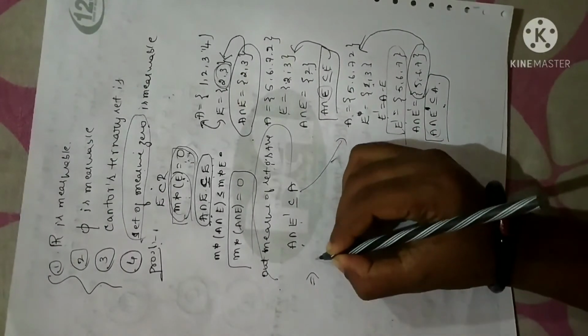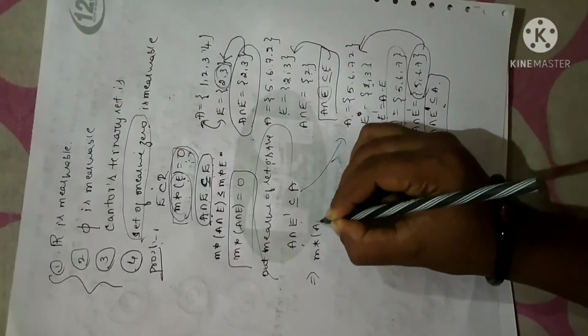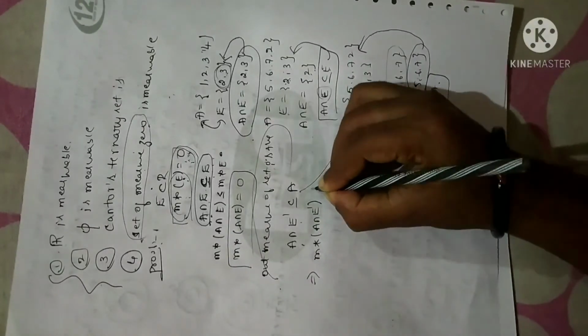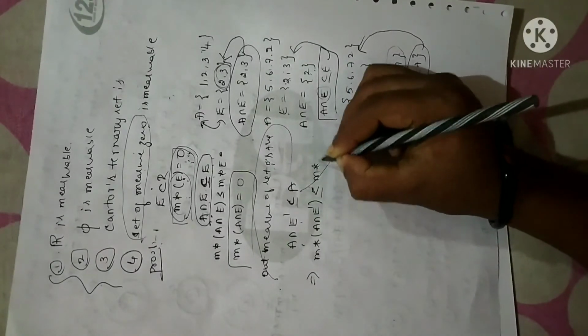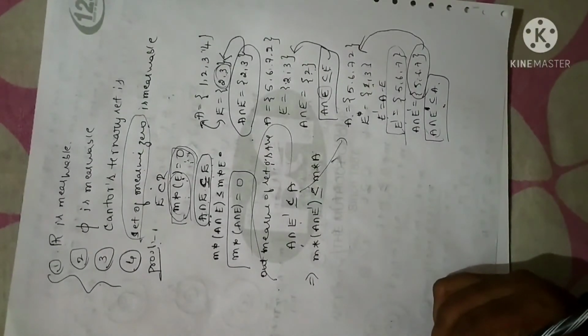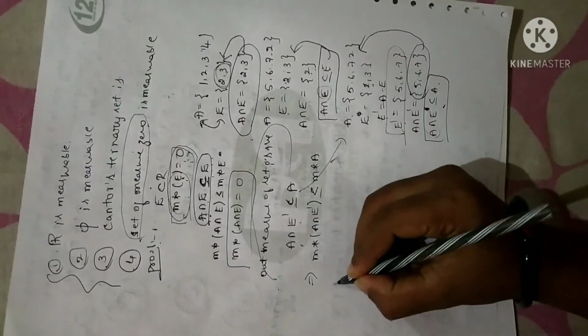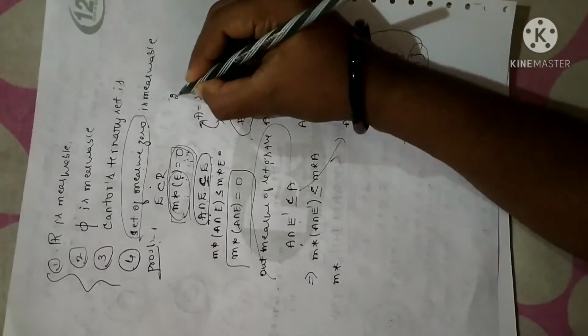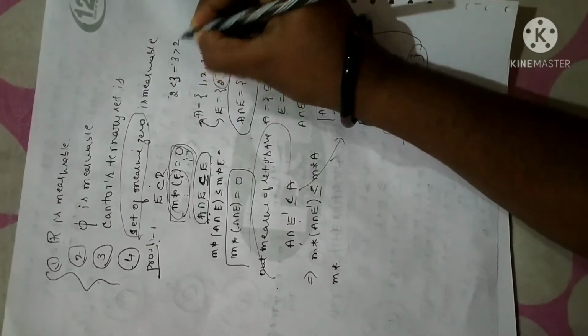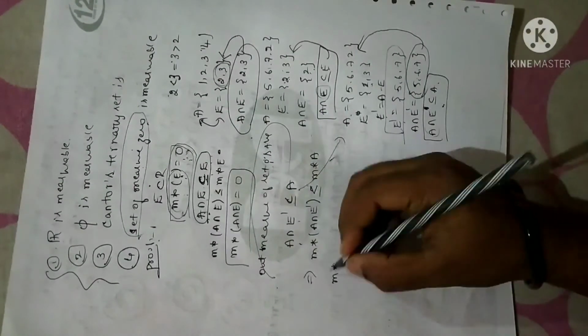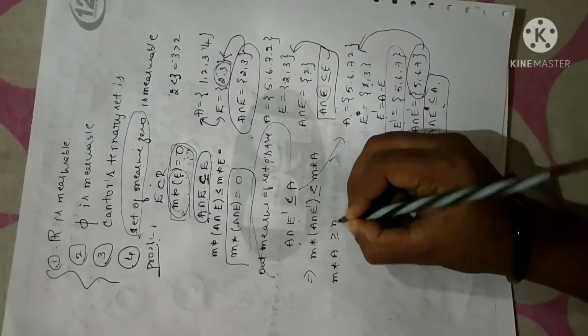Now what I am going to do is take the measure on both sides. So M star of A intersection E complement, when you take the measure, the subset becomes less than or equal to M star of A. Clear? Now I'll just reverse the inequality. It is like saying if 2 is less than 3, I can write 3 is greater than 2, one and the same. In the same manner, I'm just reversing this. So I'll get M star of